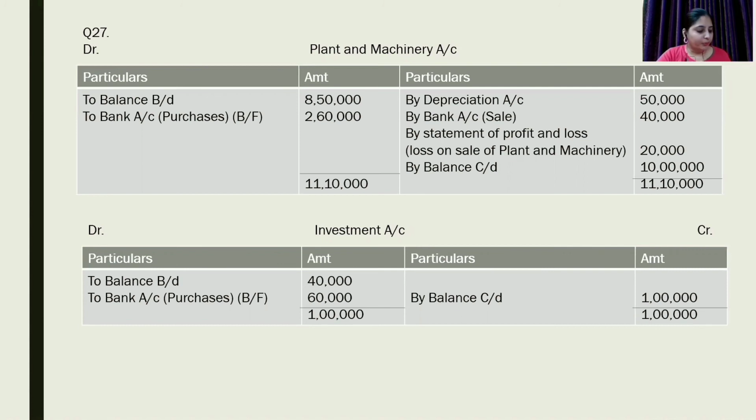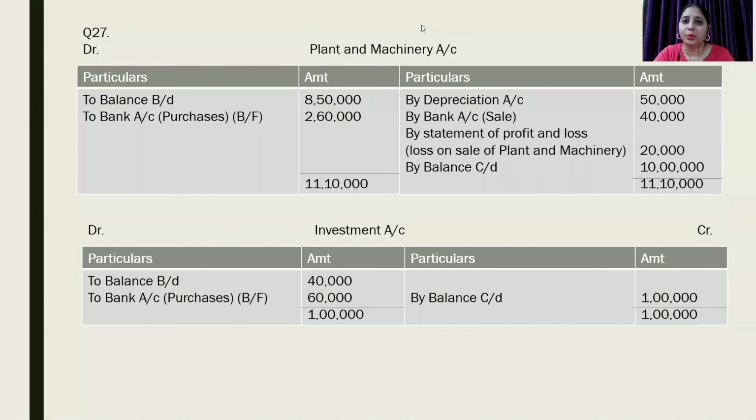Plant and machinery with book value 60,000 was sold for 40,000. Land was sold at a profit of 60,000. So here we have to prepare all three accounts: plant and machinery account, investment account, and land account. First, we will prepare plant and machinery account and investment account.